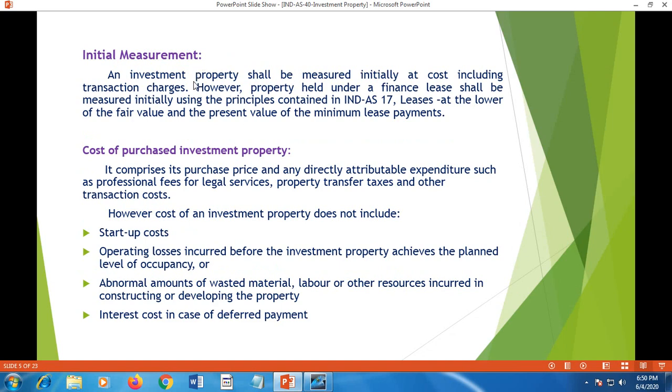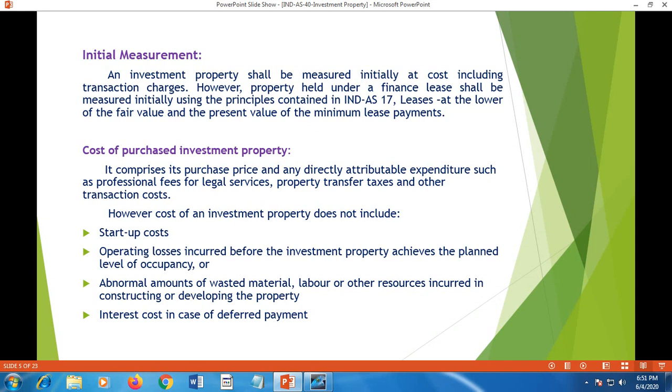Initial measurement. How to value the investment property initially. An investment property shall be measured initially at cost including transaction charges. However, property held under finance lease shall be measured initially using the principles contained in Ind AS 17 leases, at the lower of fair value and present value of the minimum lease payments.